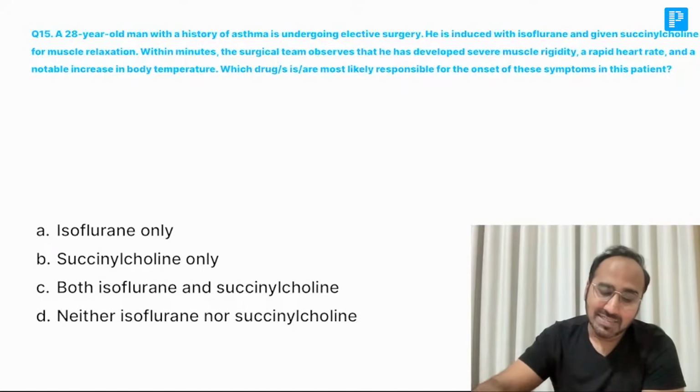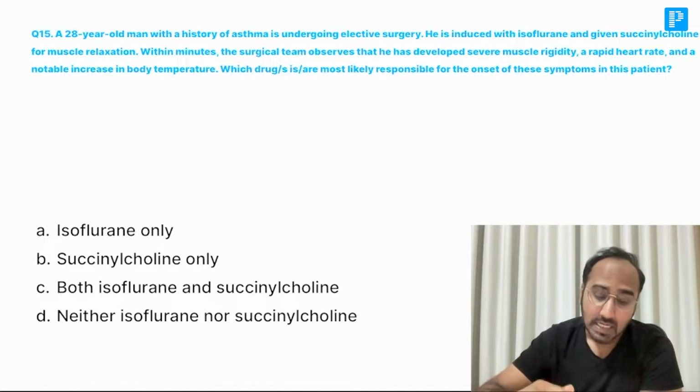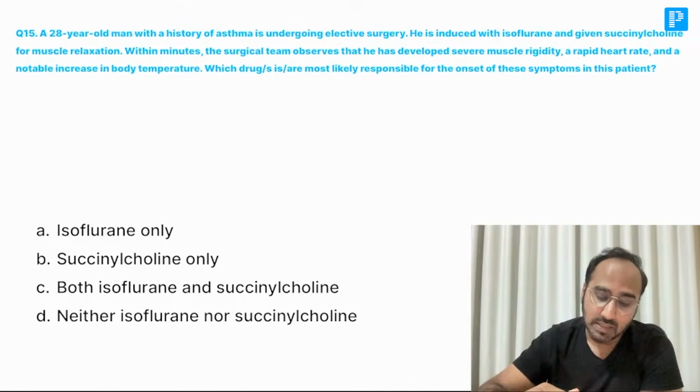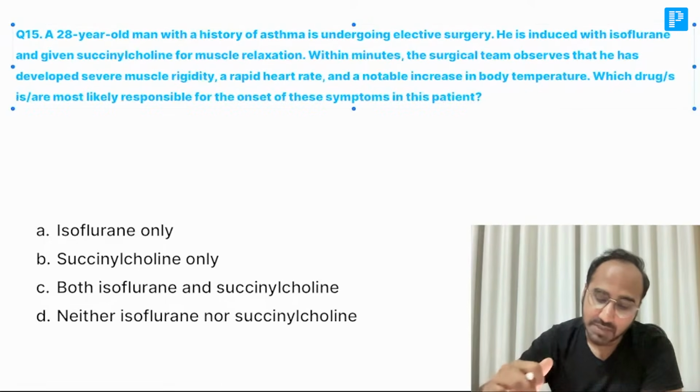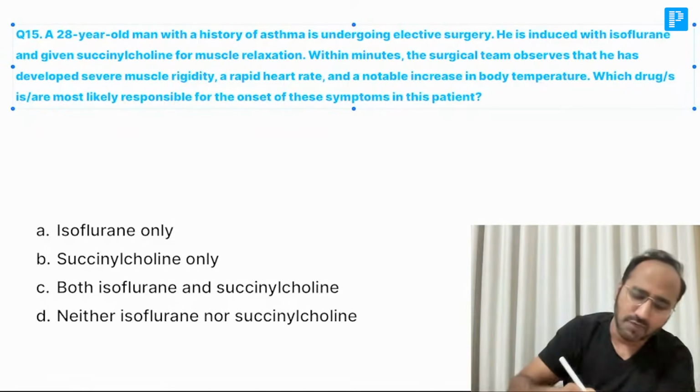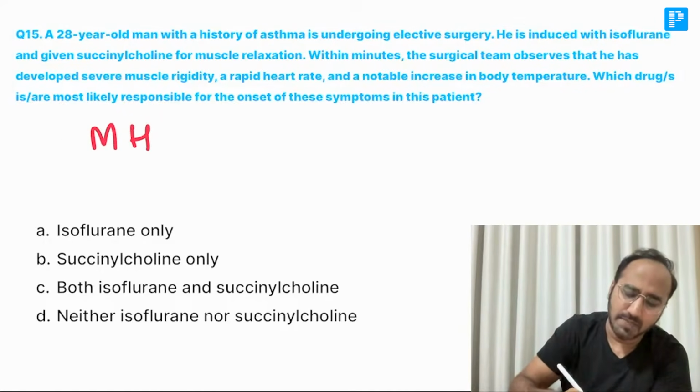A 28-year-old man with a history of asthma is undergoing elective surgery. He is induced with isoflurane and succinylcholine for muscle relaxation. Within minutes, the surgical team observes that he has developed muscle rigidity and rapid heart rate. Basically, they are asking about what, guys? Malignant hyperthermia the patient has developed.